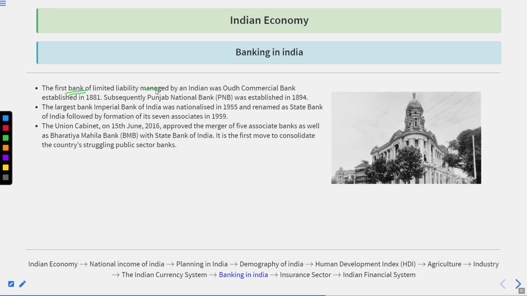The first bank of India with limited liability managed by Indians was Oudh Commercial Bank. It was established in 1881. Subsequently, the Punjab National Bank was established in 1894. The largest, Imperial Bank of India, was nationalized in 1955, renamed as State Bank of India, followed by the formation of its 7 associates in 1959. Okay. In 2016, Bharatiya Mahila Bank was set up and merged with State Bank of India.